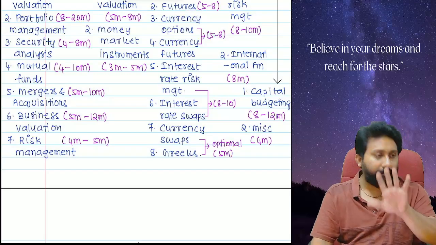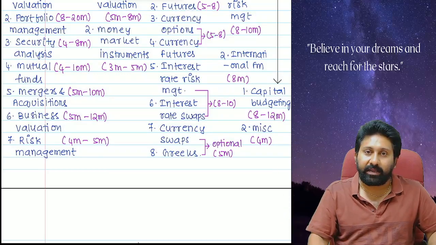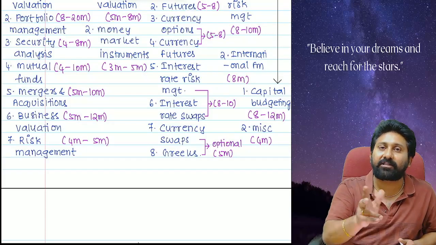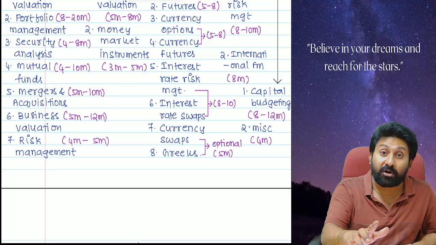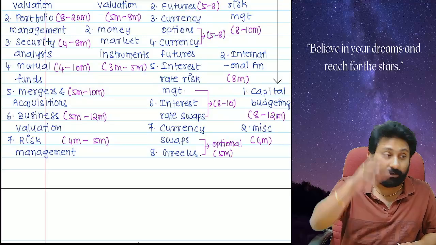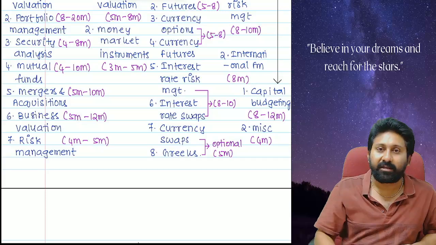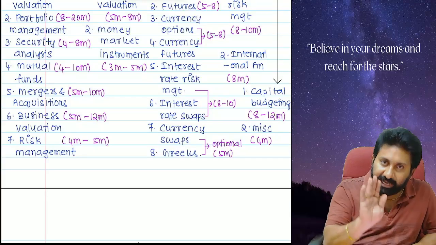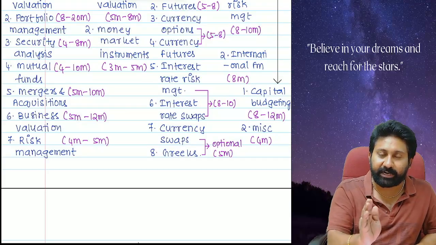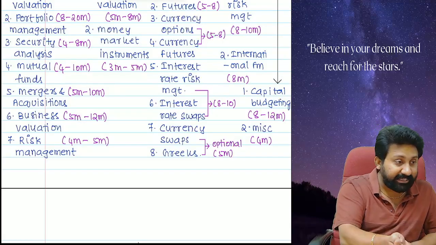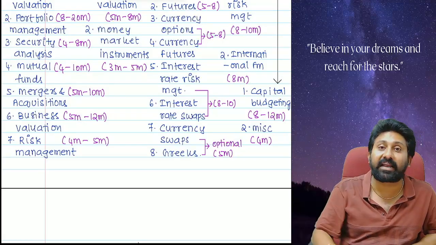I'm talking about approximate. When I say 8 to 10, it means the student will have clarity: this is not an easy or simple chapter, and this is not a chapter which we can leave. 8 to 10 marks means a good number. For that sake only I have written it. I'm not predicting anything. 8 to 10 is what I expect. Sometimes 8 marks may not come, it may come only for 6. Sometimes it may go up to 14, like in the last attempt.